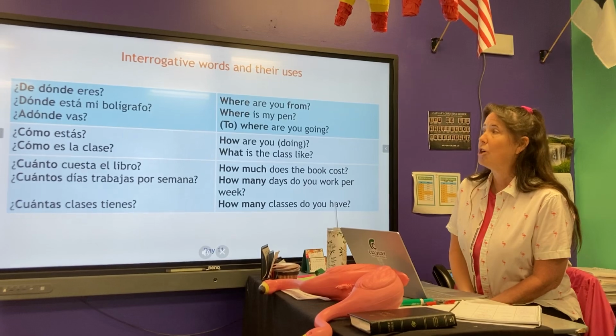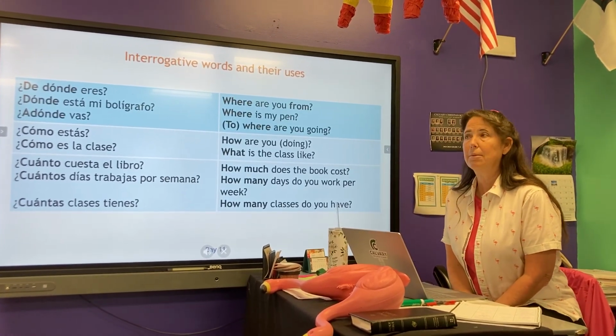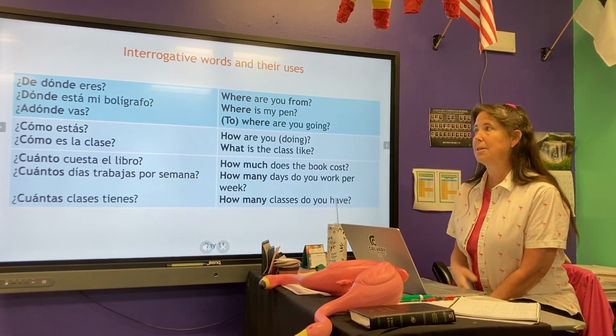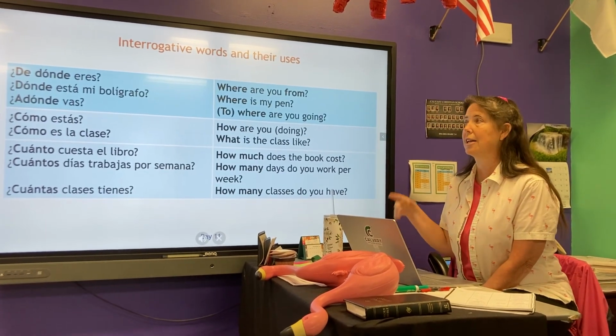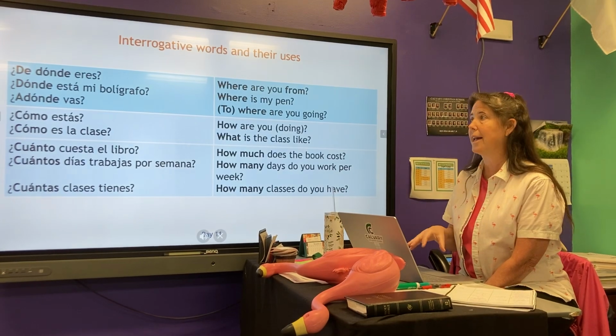All right, de dónde, we were talking about this with ser and estar. De dónde, from where are you? So that's going to be talking about your origin, your nationality. Dónde está, on the other hand, is location. Where is something right now?